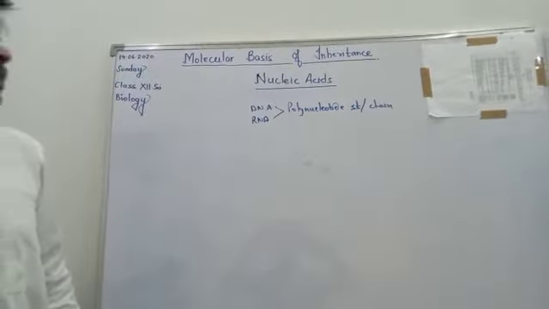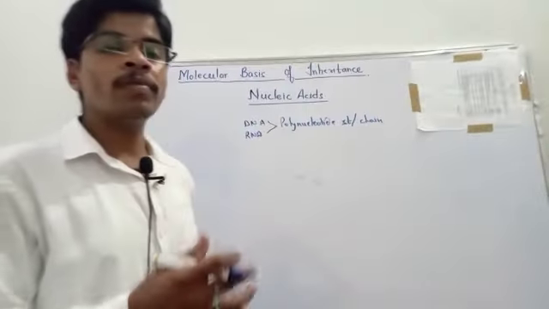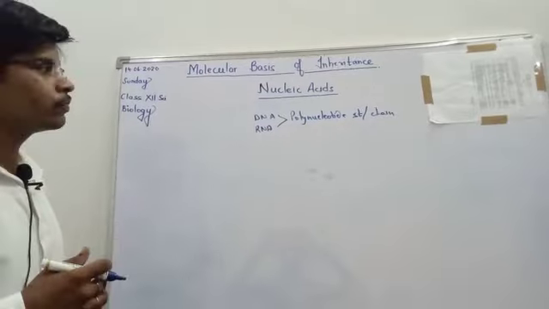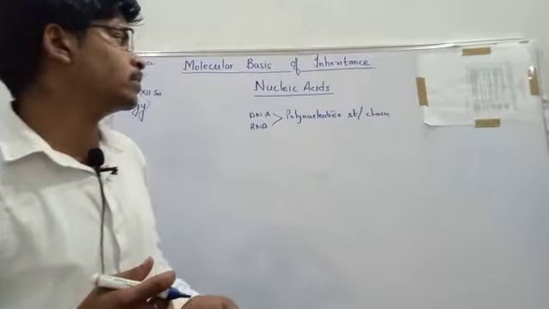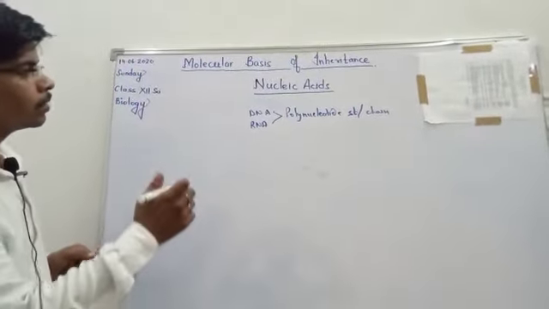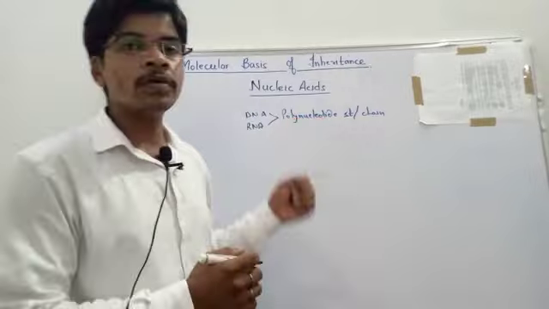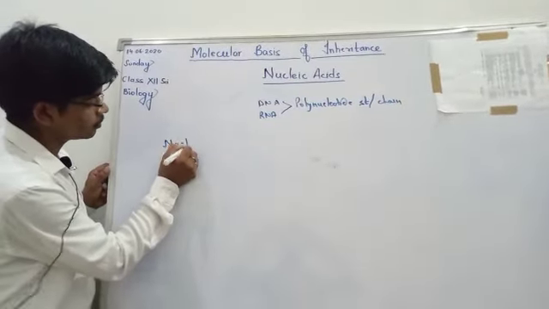Polynucleotide means that several nucleotides are attached one above the other to form a chain-like structure, which forms the DNA or RNA, depending upon which type of nitrogenous bases are present in it. Now let us talk about the nucleotide.